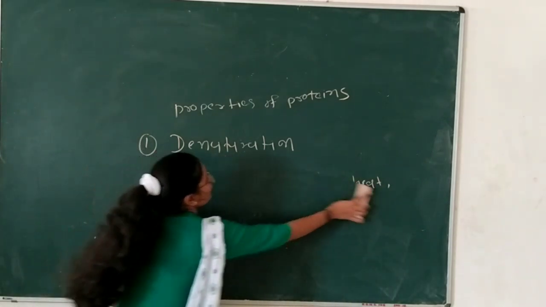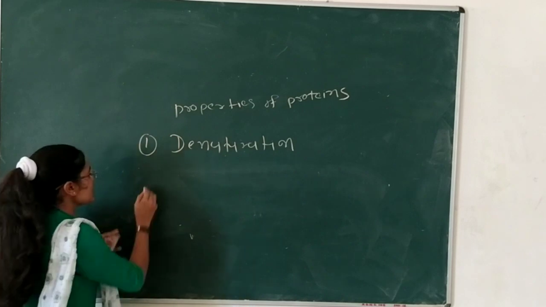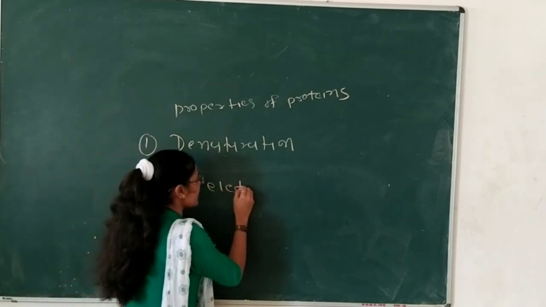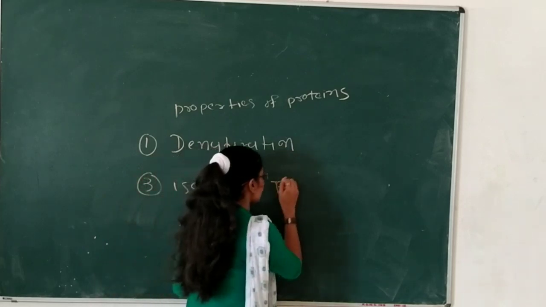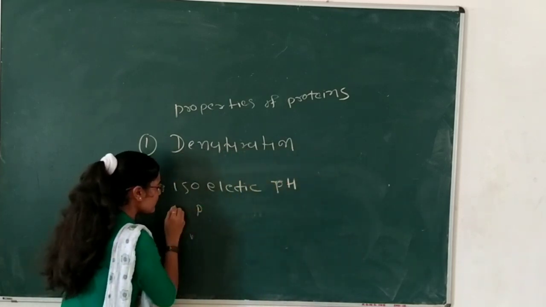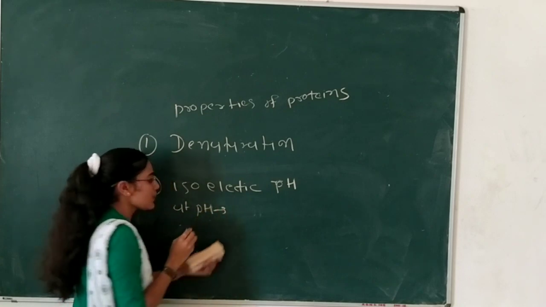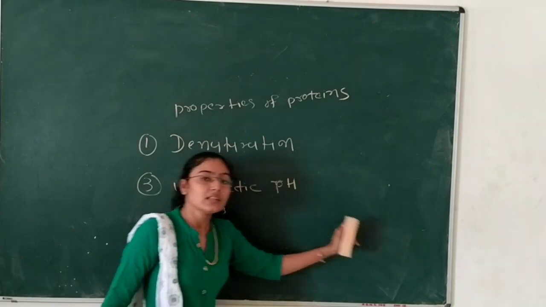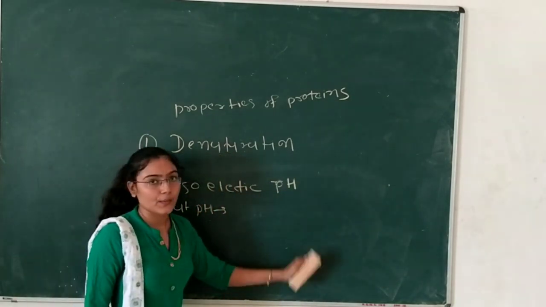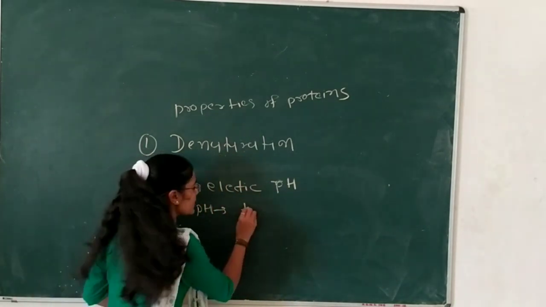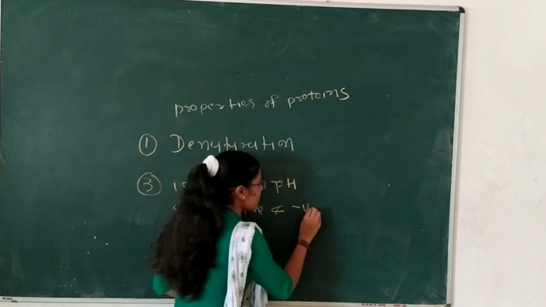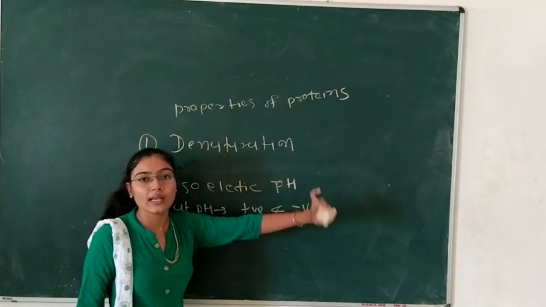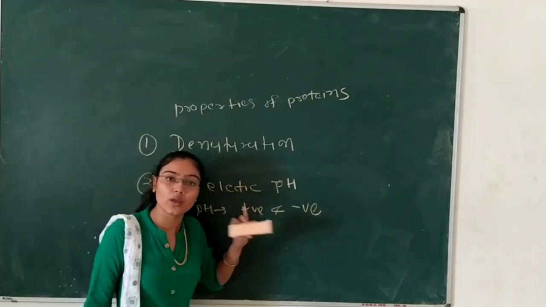Now the third property of the protein is isoelectric pH. The pH at which the protein has equal amounts of positive and negative charge is called the isoelectric point. At that pH, positive and negative charges are present in equal amounts. That pH is called the isoelectric pH. That is the third property of the protein.